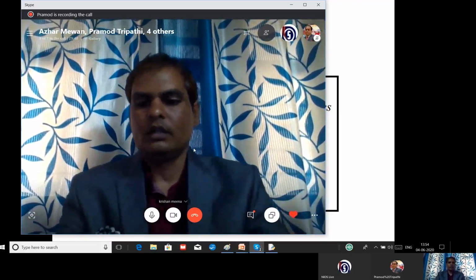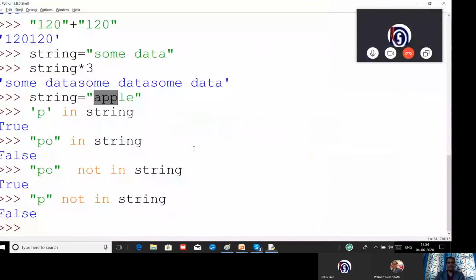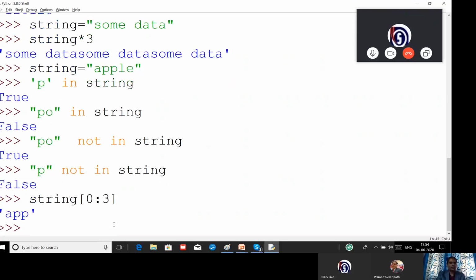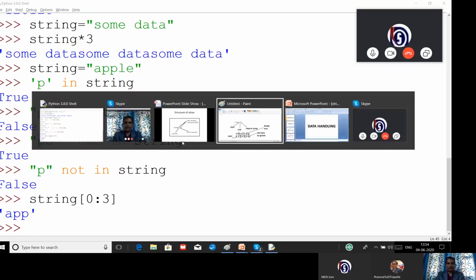Okay, let us see an example. We will take the same string, which is apple. We will write it here. We will have a starting point and an end point. Let us see what result will come. So we are getting the result as PP. Right, I will explain it to you with the help of a small example.